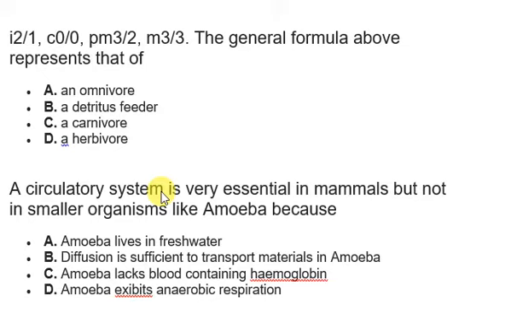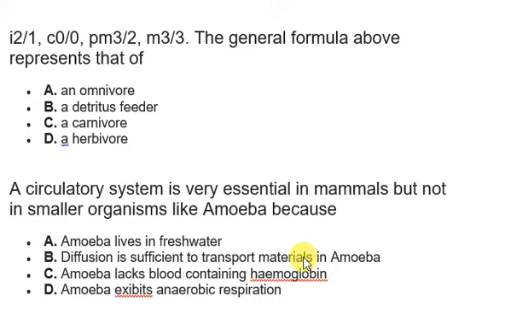However, amoeba is not using it, and it's not very essential in small organisms like amoeba, because diffusion is technically sufficient to transport materials. The reason is because amoeba has a large surface area and a small body size. Yes, the smaller the size, the larger the surface area. So amoeba has a large surface area and it has a very small size. So the transport of materials is very easily executed through the use of diffusion.